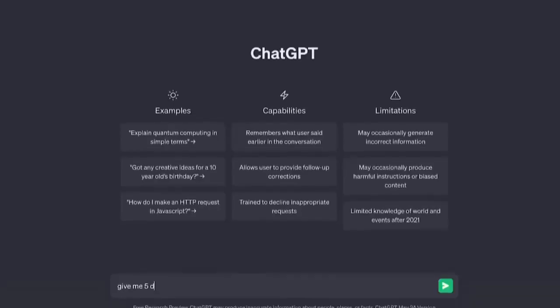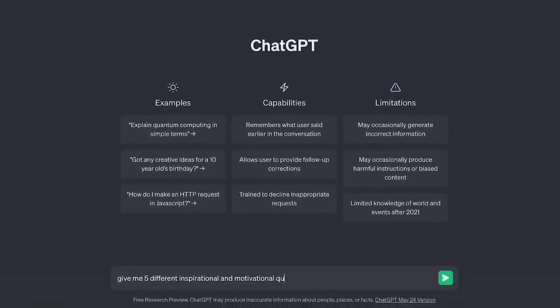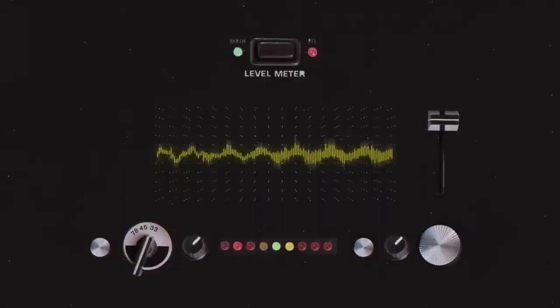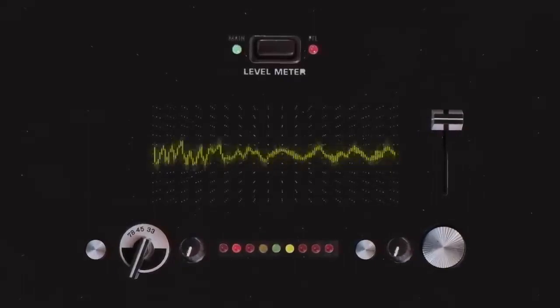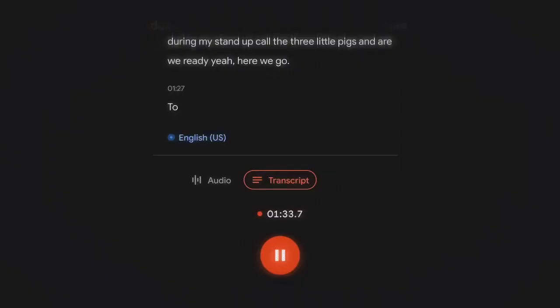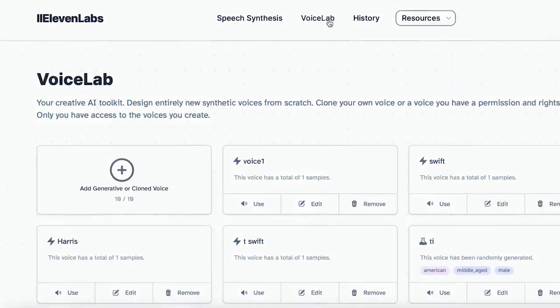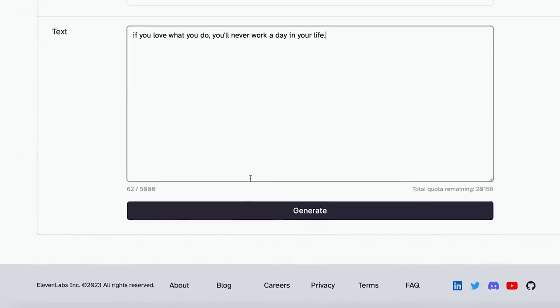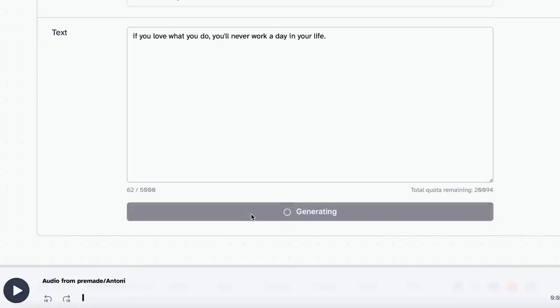Again, we can come to ChatGPT and ask it to provide some simple motivational quotes. Remember, you'll want to find a quote that has a strong hook. Once you find one you like, we need to create a voiceover for it. Now, you can record yourself if you want, but you can also use a text-to-speech AI to do this for you, especially if you want to try to get a voice that matches what's being said. For this, we will come into 11 Labs, which is by far the best AI voice generator on the market right now. You can clone voices or generate your own, and you can play around with the stability and pitch to get it exactly how you want it to sound.